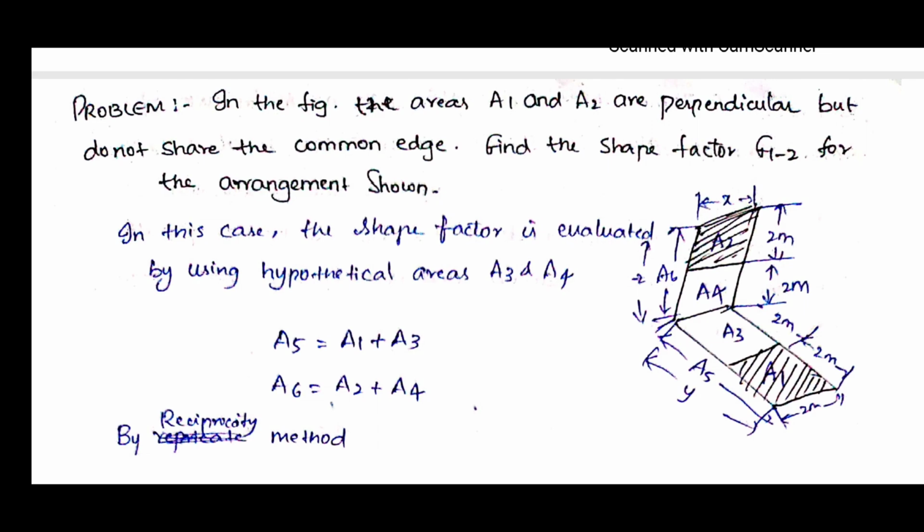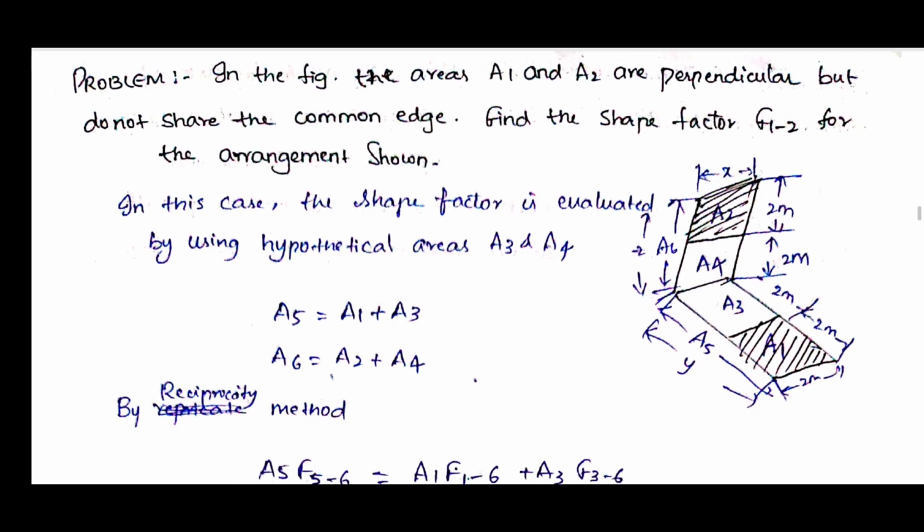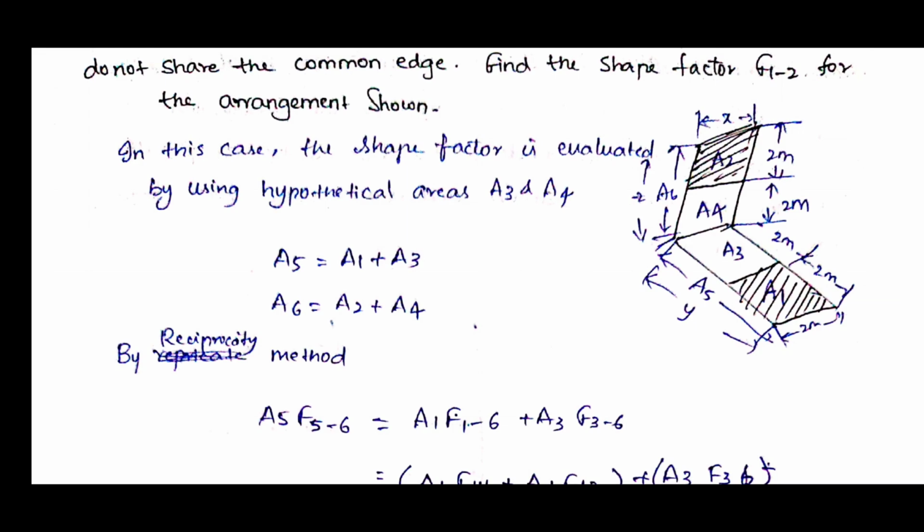So they have given some dimensions. A1 and A2 were given, and because they don't have a common edge, we have put the hypothetical areas A3 and A4. Combined, A3 plus A1 we can write as A5, and combined, A2 plus A4 can be written as A6. Now by the reciprocity method, we will write first A5.